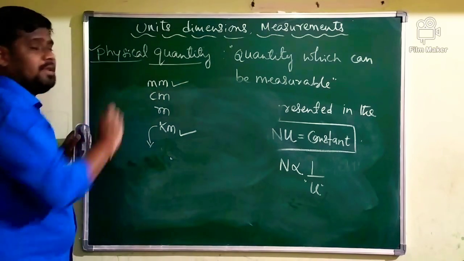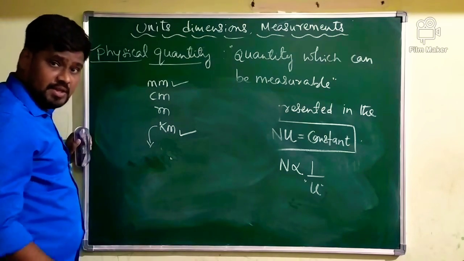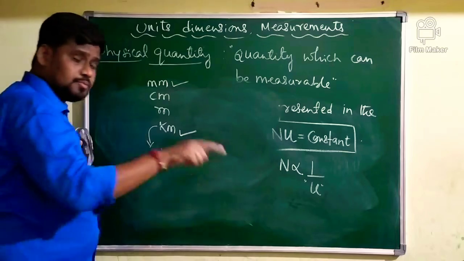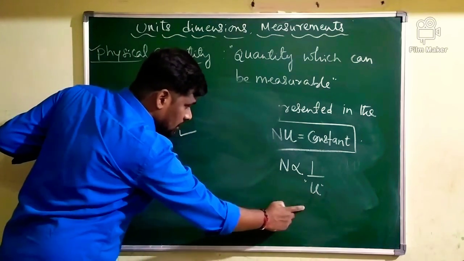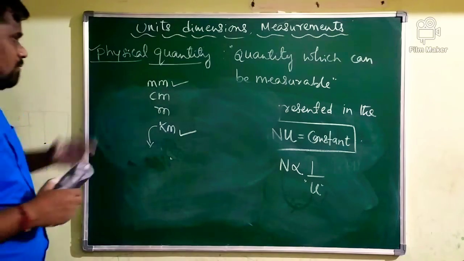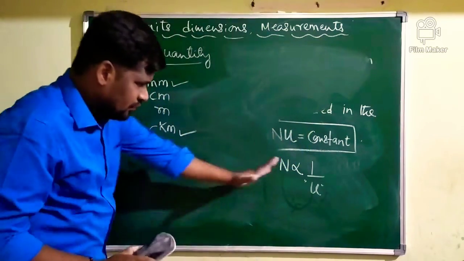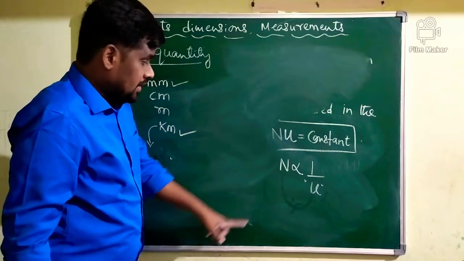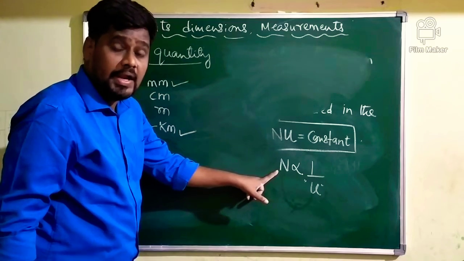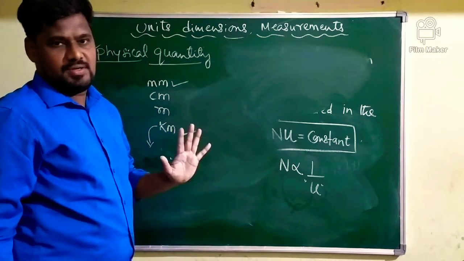Suppose if you select millimeter instead of kilometer, what is millimeter? Millimeter is a smaller unit. If the unit is smaller, numerical value will be greater. Let me take one simple example here. What is the relation? First you try to understand the relation. Greater the numerical value, smaller will be the unit.